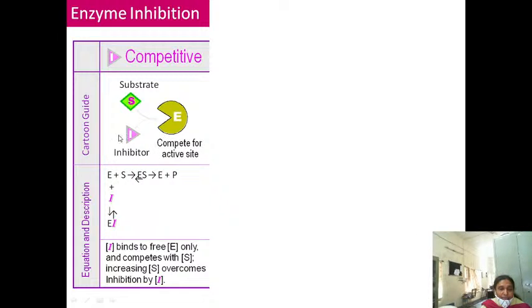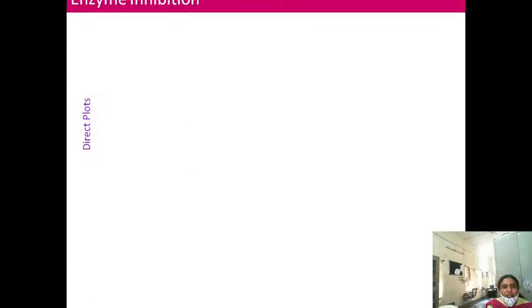Suppose more inhibitors are there than the substrate, then obviously the inhibitor will go and bind to the enzyme to form the enzyme inhibitor complex and thereby prevent the formation of the products. Okay, that's it about the competitive inhibition.